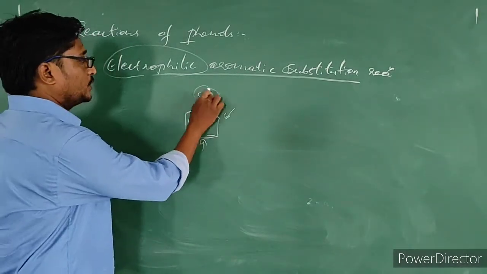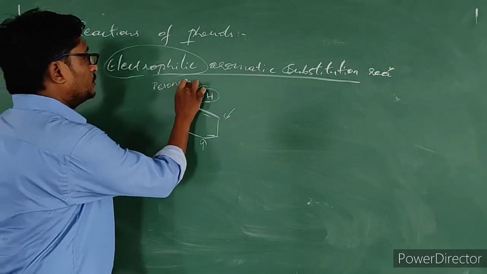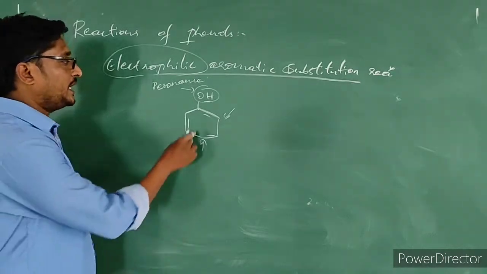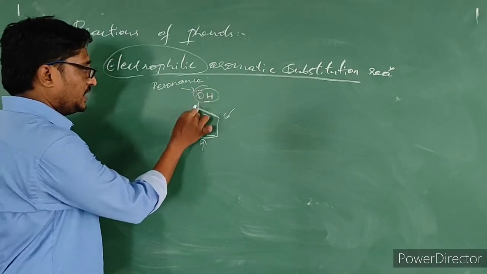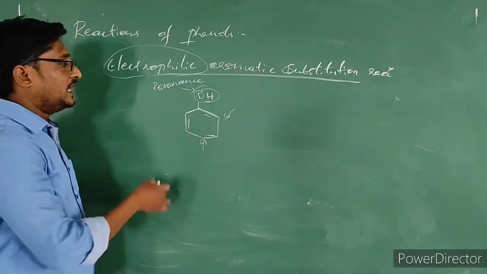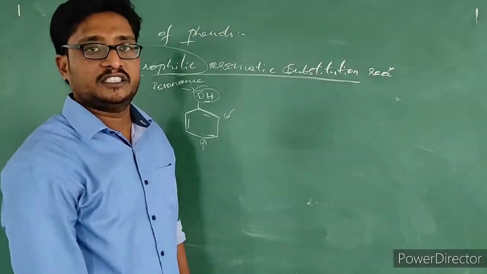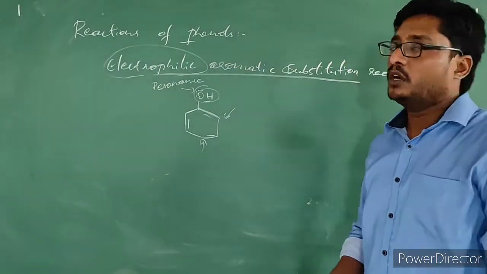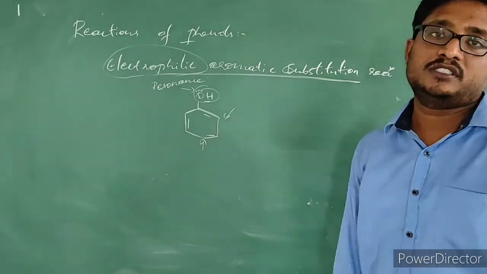Due to its resonance effect, the lone pair electrons on the oxygen atom will be in resonance with this aromatic ring, nothing but the benzene ring. So the electron density at the ortho and para positions will increase. When the electron density increases at ortho and para positions, the electrophile can easily get substituted at these two positions.